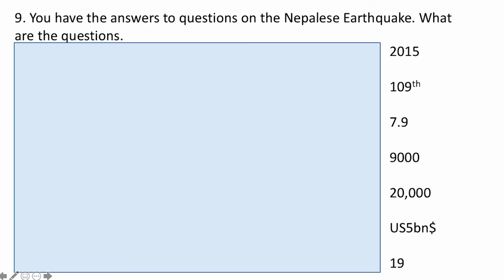We're shifting our concentration now to the Nepalese earthquake in 2015. On the right hand side, you've got some numbers. Can you work out what the questions might be? The first number is 2015. The second one is 109th, 7.9, 9,000, 20,000, $5 billion, and finally the number 19. Pause if need be whilst you think about the questions and what they might be.